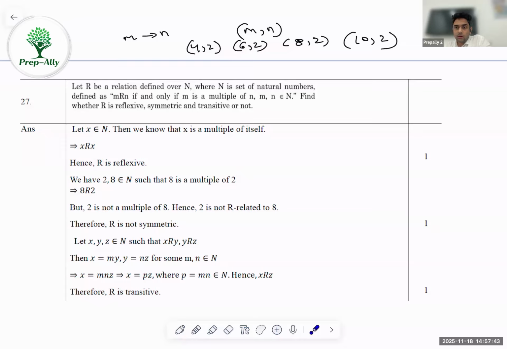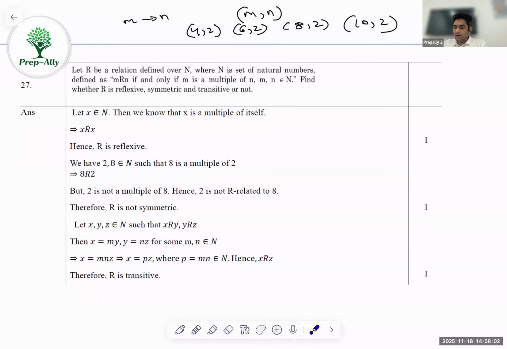One more thing, guys: in the board exam, do not try to write a specific case, because this way you might not get full marks. I am doing it so that you understand the question better, because we are still in a learning phase. Understand it and make sure that you give your best in the exam. Now let us look at the solution. Try to understand how you have to express it in the board exam, because that's most important. We always have to write in a generic way.